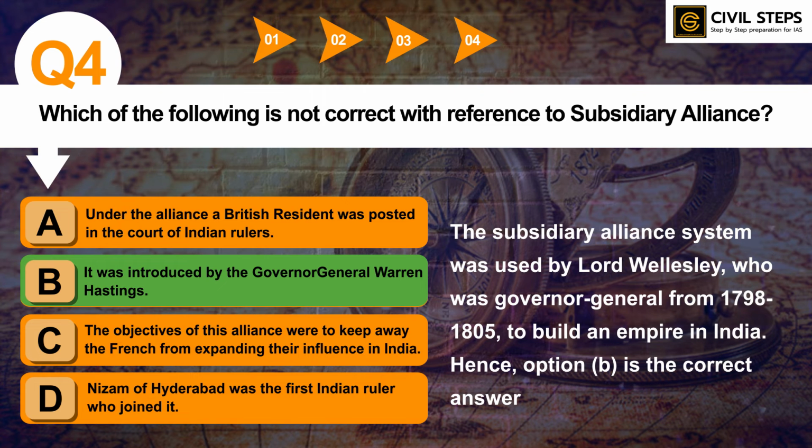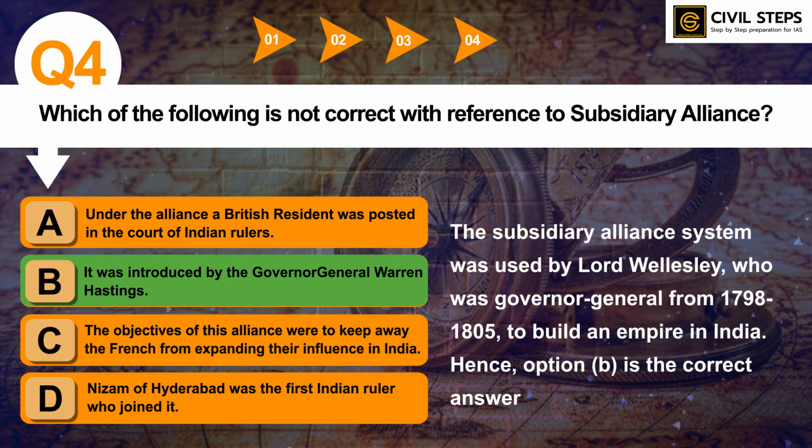Hence option B is the correct answer. Some alliances and doctrines are very important from UPSC prelims exam point of view. So this subsidiary alliance is also very important, and doctrine of lapse is also very important. So you should know about these alliances and doctrines, which are important ones.